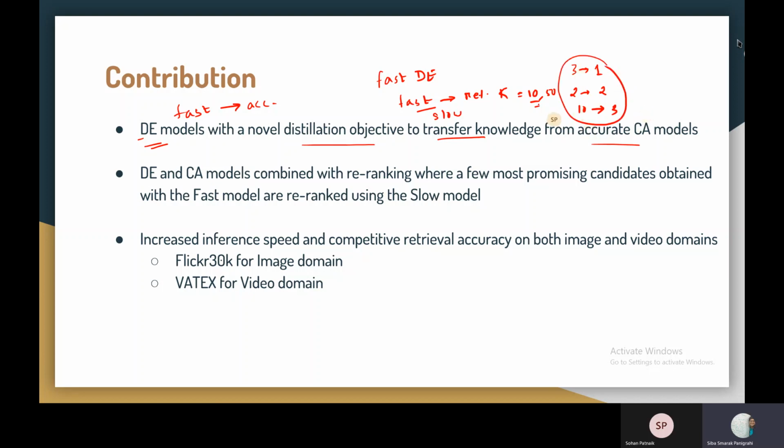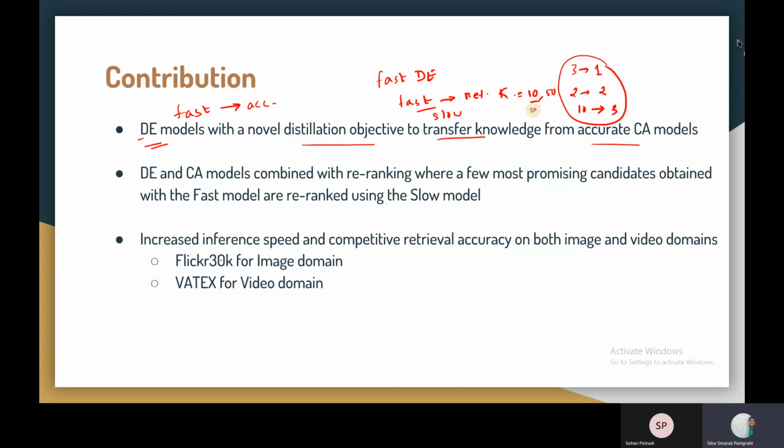Now, you may ask that just by using the first model, we can get a ranking between them, but that may not be completely accurate. Hence, they're using the slow model to re-rank, a combination of both of these. Another point is why the slow model is applicable to these 10 images and we are not using it for the large number of images.